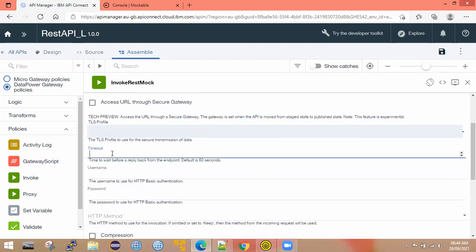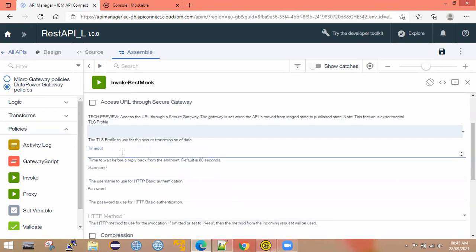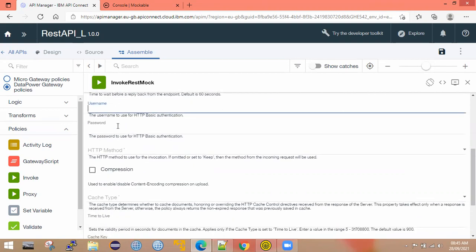Then the timeout. By default, the request timeout is 60 seconds. What does timeout mean? This API initiates a connection and waits 1 minute to get the response. If it is not getting the response within 1 minute, which means 60 seconds, it will give a timeout error. If you want to increase the time, like 120 seconds, you can set it as per your requirement. But let's go with the default time.